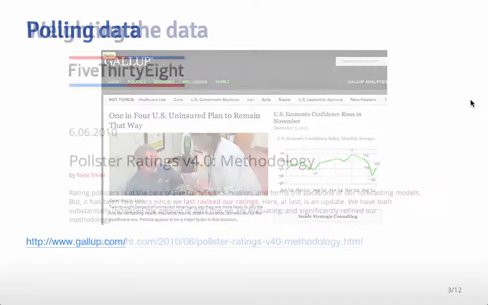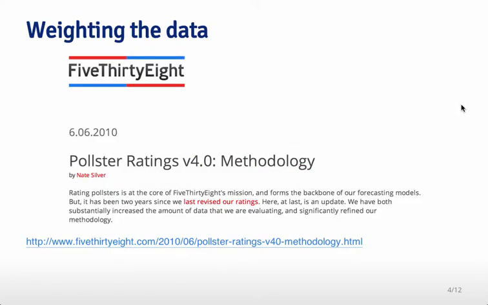And so the one thing that he did, which is sort of clever and I think improves his predictions compared to a lot of other people, is that he took that data and he recognized the actual quirks of the data. So he realized that some polls were actually biased in one way or the other. In other words, a particular pollster might ask questions that led people to say that they would vote for one candidate more than the other, even when they might not necessarily vote that way when it came time to vote for real. So what he would do is he would actually weight the polls by how close they were to being sort of unbiased polls or accurate polls.